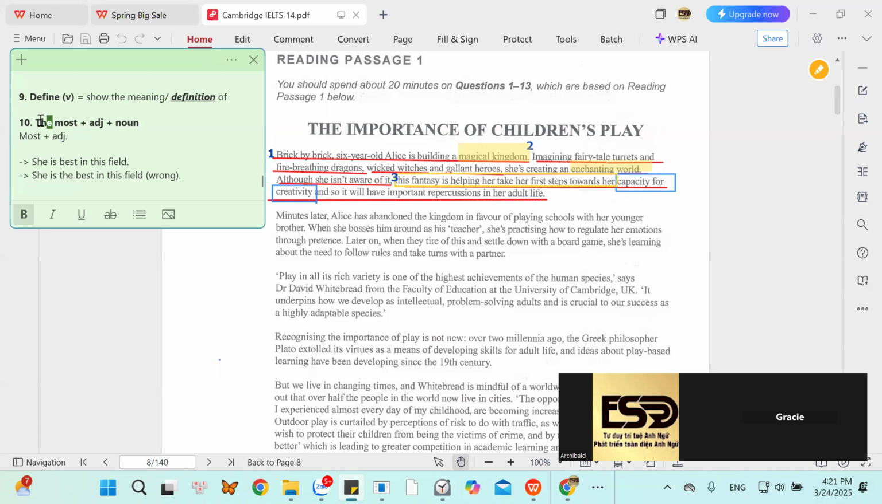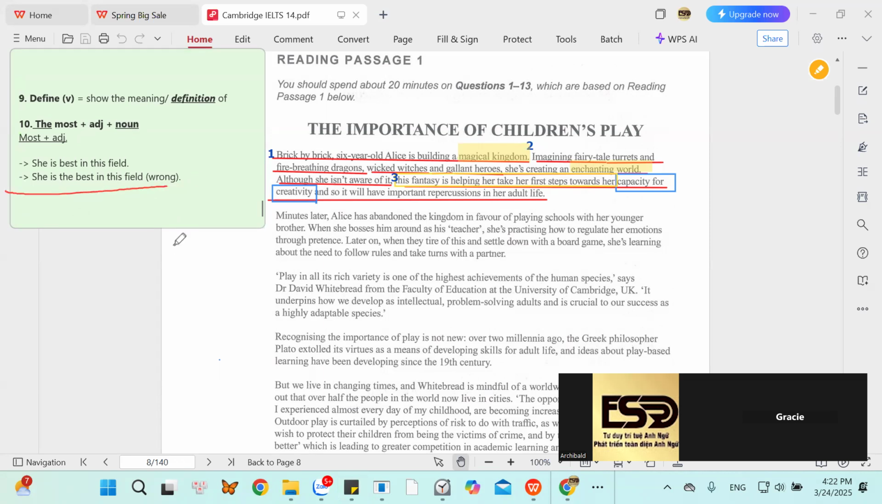So sánh nhất, khi thấy từ the xuất hiện thì phía sau phải tìm cho bạn được một cái danh từ đứng ngay sát cái tính từ của nó. Còn nếu không có the thì dùng từ most cộng trực tiếp với cái tính từ so sánh nhất là xong. Thì ở đây, she is the best in this field, right or wrong? Wrong. Fix it.